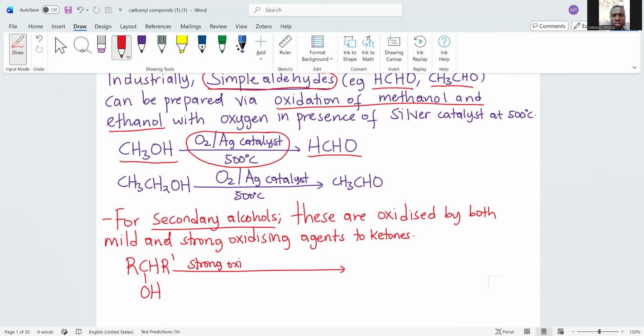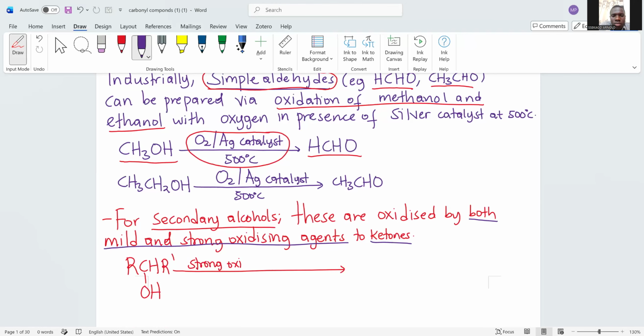But what do I want to say? That was for primary alcohols. For secondary alcohols, it is important to note that they are oxidized by both strong oxidizing agents and mild oxidizing agents, the same examples which I highlighted, to ketones.